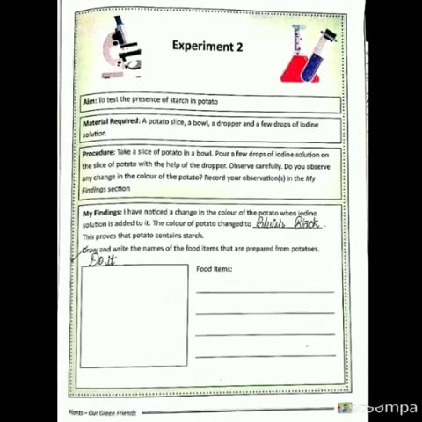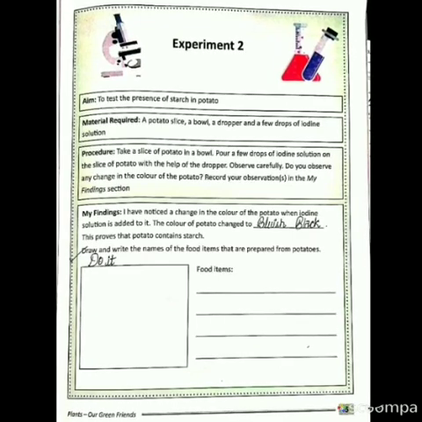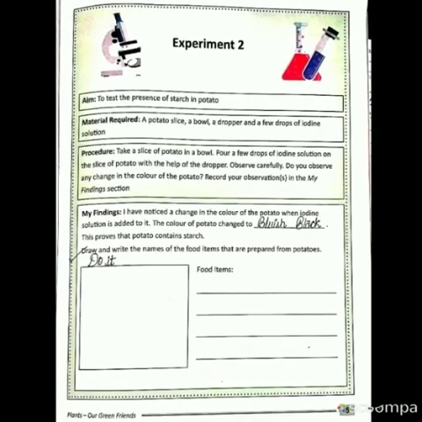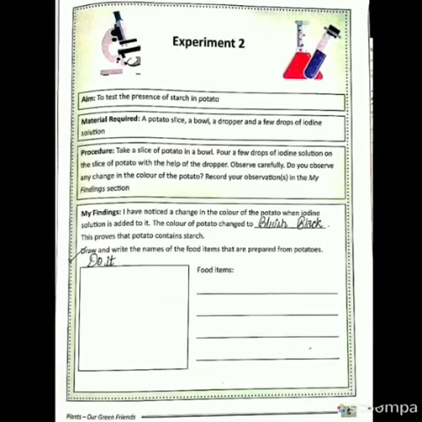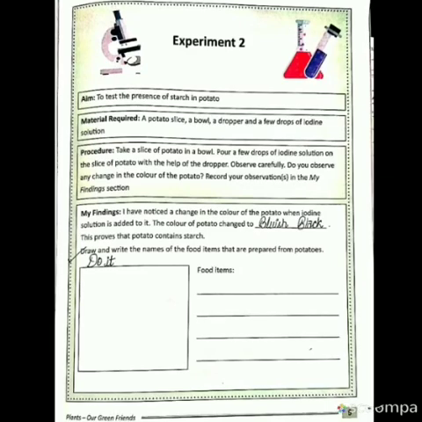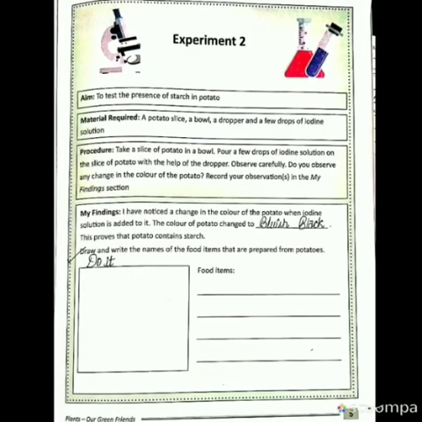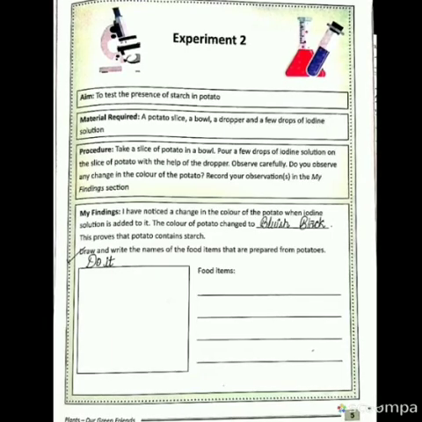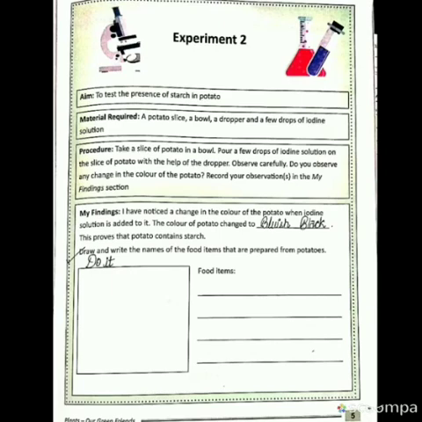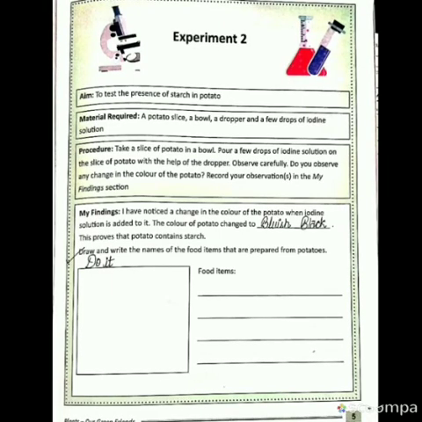You are going to take that slice of potato and after that you are going to pour some drops of iodine solution on it. Okay students, and after that what will you do? You will observe it carefully and after that you are going to record your observations and write them here in this My Findings section. Okay, so let us have a look at the small video for understanding this experiment even better.